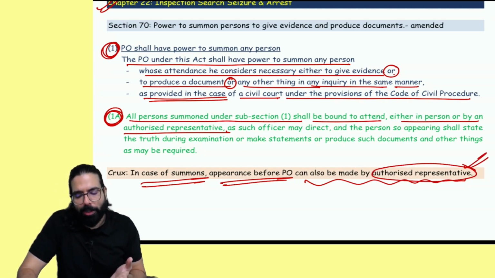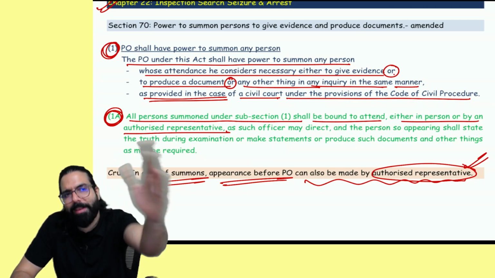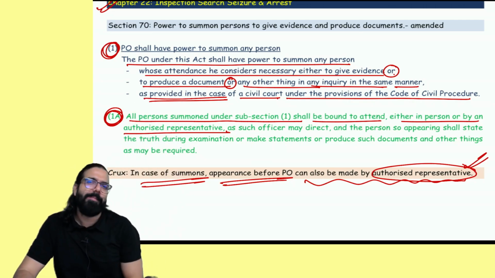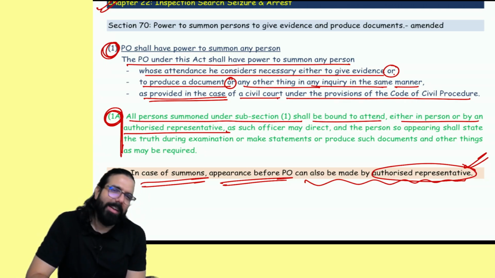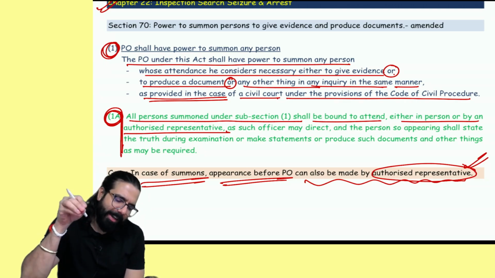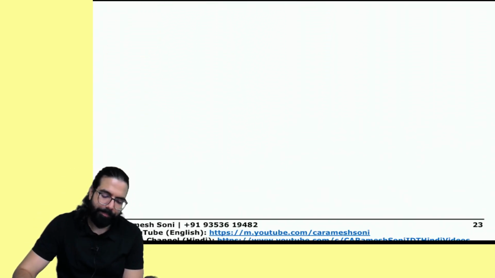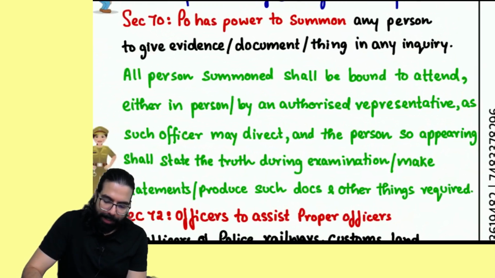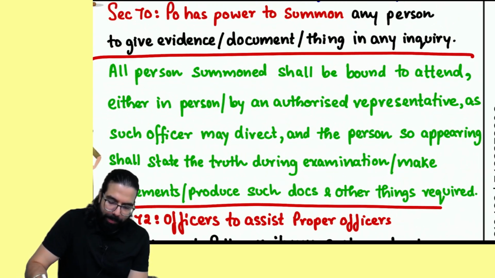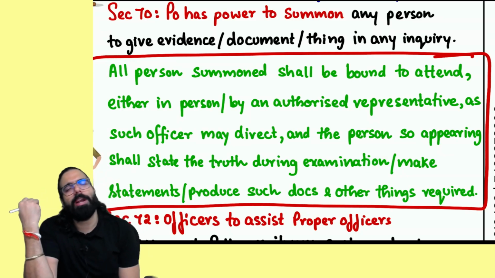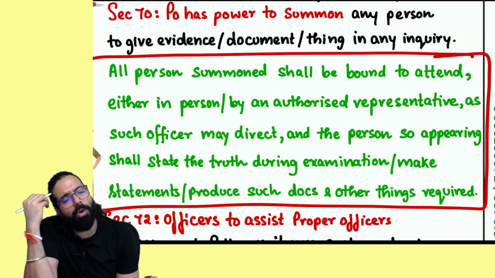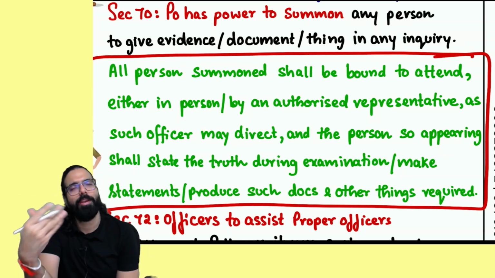All these can be your authorized representative and they can represent you in case of a summon. Nothing, this was already there. They have just written in section number 70 also to be more explicit. Done, sir? So I've written in the chart also that to give statement and evidence in case of summon, you or your authorized representative can go.